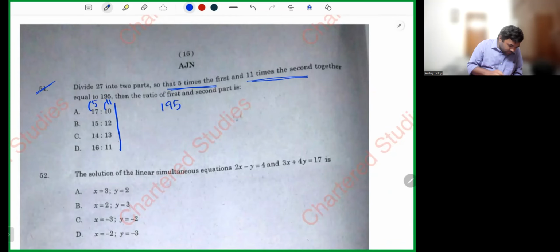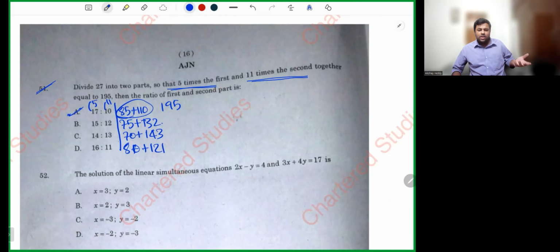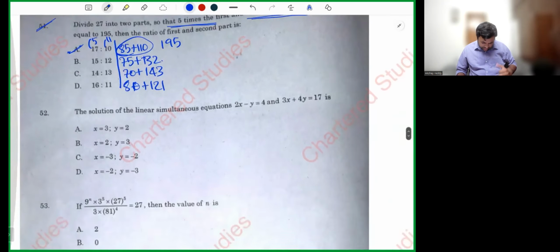First, 5 into 17, we have 85 plus 110. 5 into 15, 75 plus 11 into 12, 132. 5 into 14, 70 plus 11 into 13, 143. 5 into 16, 80 plus 121. There you are getting 195. Only in option A we are getting 195. So straightforward, what is the answer, my dear friends? Option A is the answer. Simple, easy question.